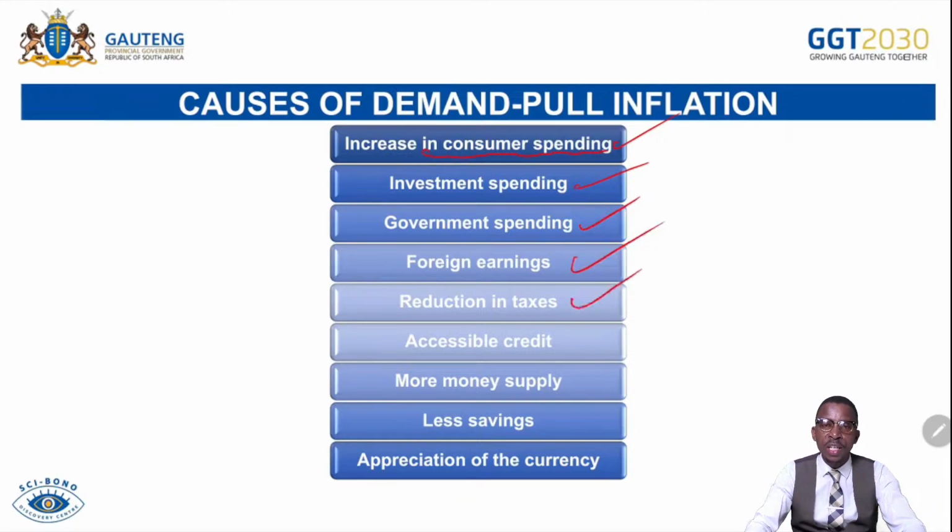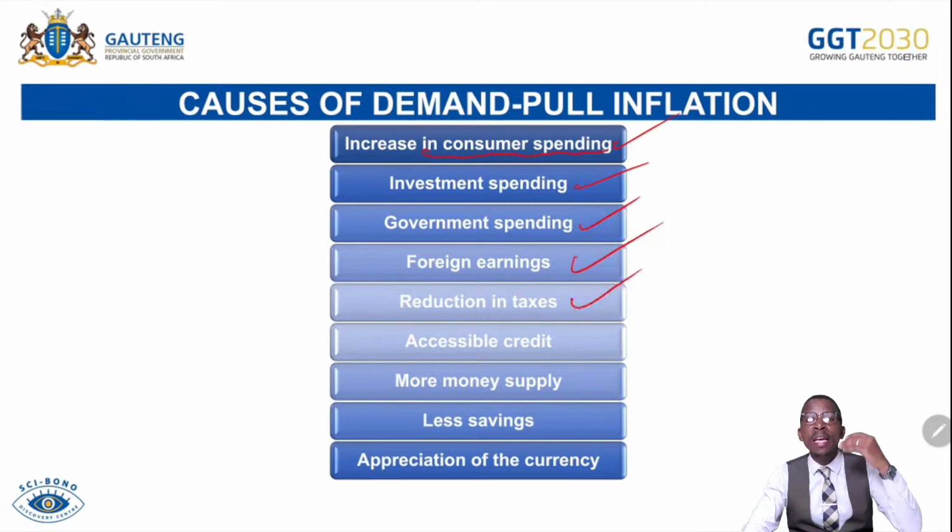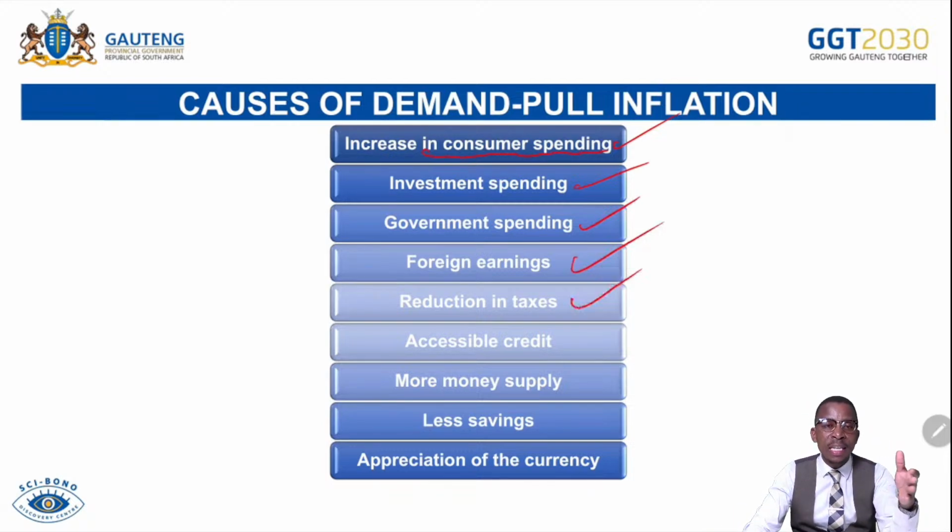Reduction in taxes. Should the state intervene by reducing taxation in the South African economy, that allows households to hold on to more money, which allows households to afford more goods and services. As they demand more goods and services because of lower taxes, remember, they have more disposable income, so they are always tempted to spend. They will demand more goods in a way that the demand increases more than the supply, which will cause the demand pull inflation.